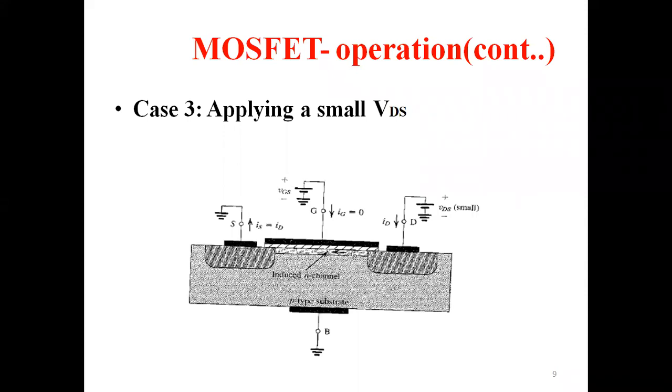Now you know the direction of current. Current is from higher potential to lower potential. Which terminal is at higher potential? Drain. Which terminal is at lower potential? Source. So current is flowing from drain to source. At the same time, what about the electron flow? Electron flow will be opposite to current. Electrons will be flowing from source to drain. Source is nothing but one who produces the carriers. So charge carriers are coming from the source. They are collected by the drain. So electrons are flowing from source to drain, while the current will be flowing from drain to source.